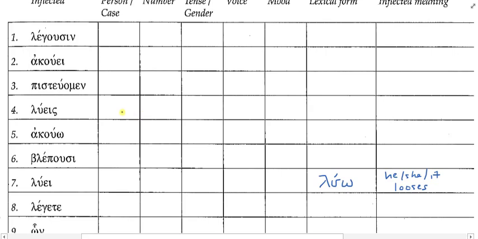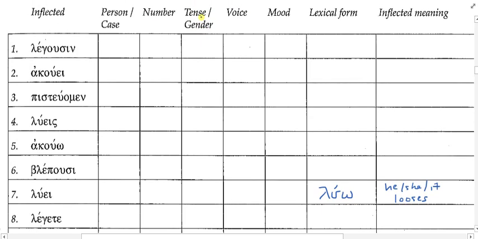Okay, let's talk about parsing here because we've been parsing nouns and pronouns and all sorts of things like that and adjectives. Now we're parsing verbs. So over here, notice that he has person or case, number, and tense or gender. What he's trying to do is give you some options for whether you have nouns, adjectives, pronouns, or verbs. So if you've got a verb, you're not going to put a person and a case. It's just going to be person, okay?